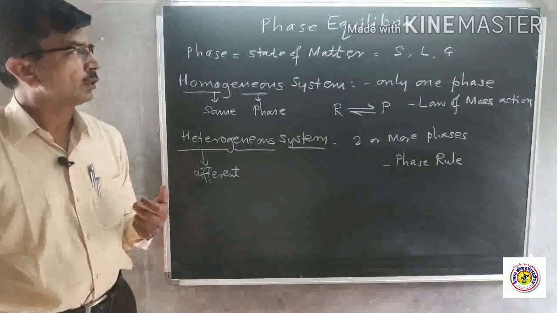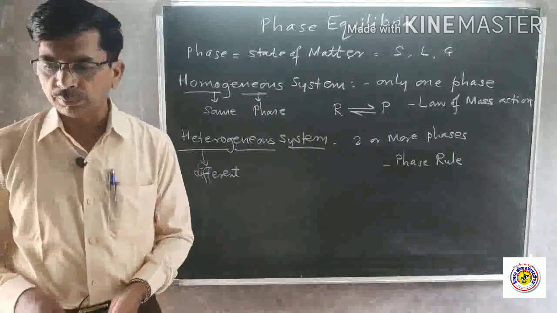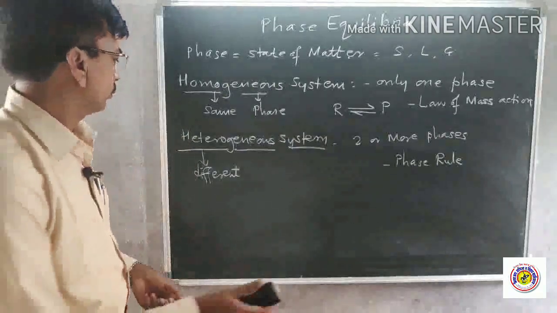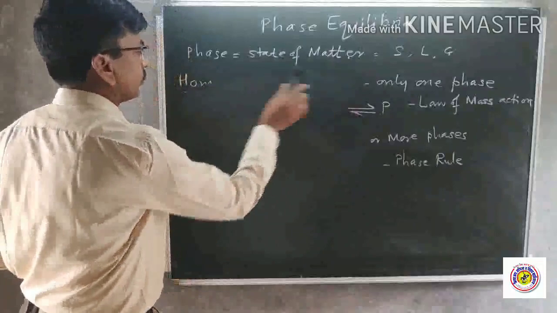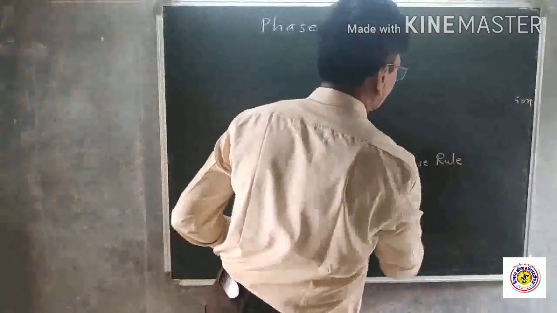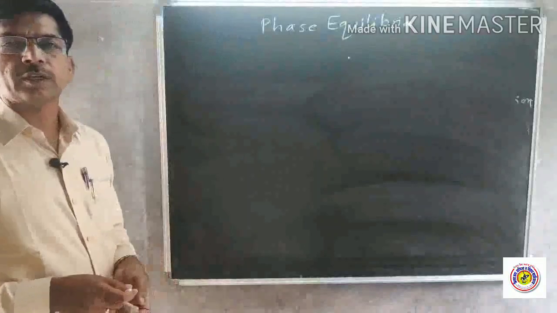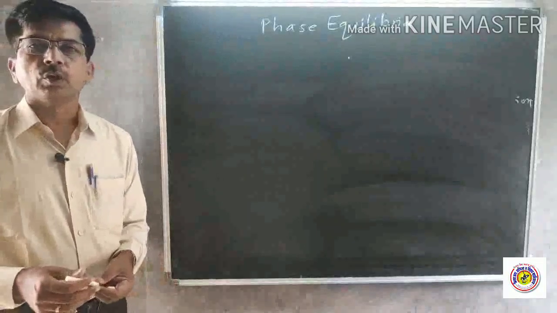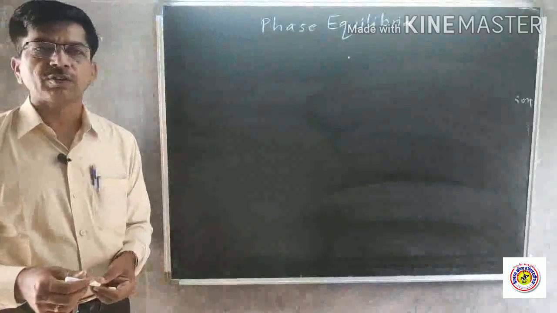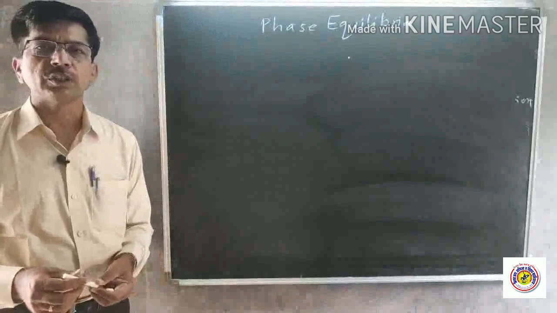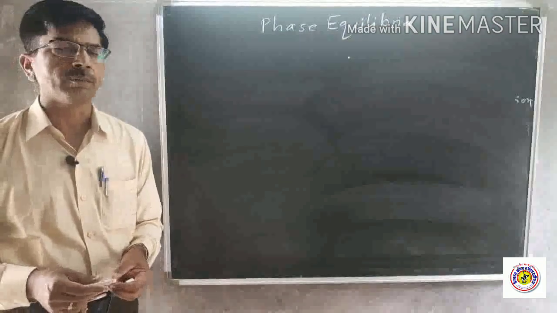Now we see equilibria and types of equilibria. I already told you that equilibrium means when the rate of forward reaction and backward reaction is the same, then we say that the reaction has attained equilibrium.